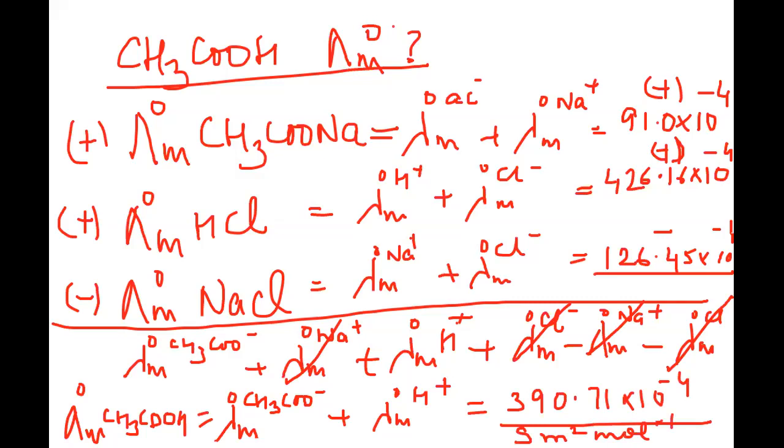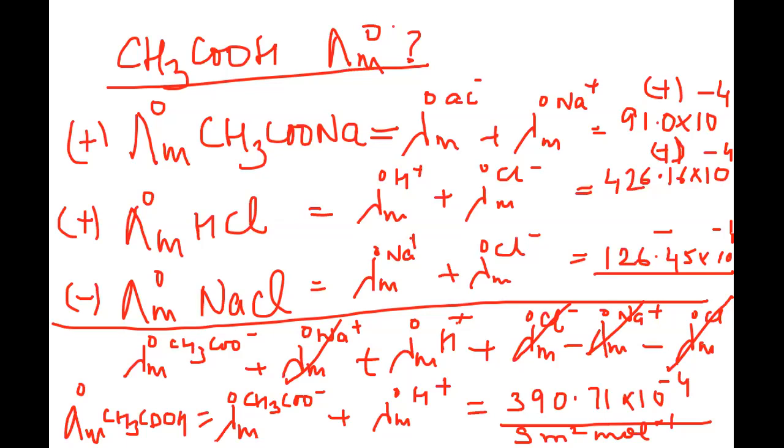Okay, so what we have done is, if a numerical is given to you to find out the molar conductance at infinite dilution of a weak electrolyte, then the related salts and electrolytes with their molar conductance at infinite dilution values will be given. All you have to do is write it in such a way that all the other ions get cancelled. Only the conductance value of the ions which are present in the salt will remain. And then you will simply find out.